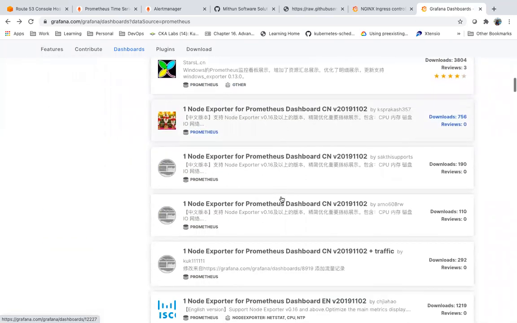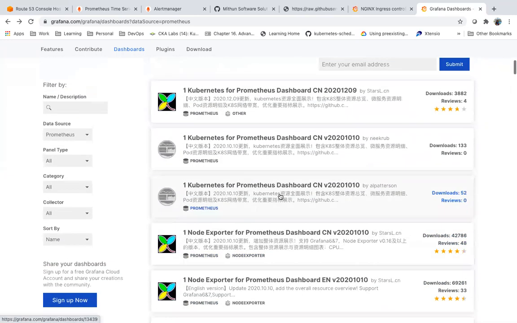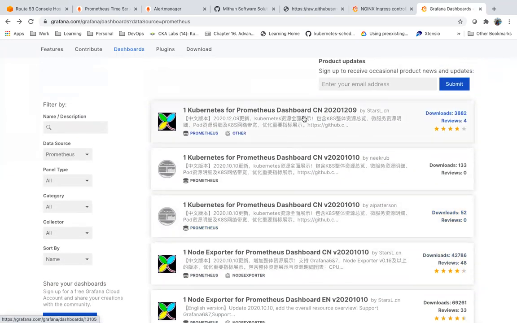Suppose you want to gather the information about Kubernetes, right? So you can use this Kubernetes exporter for Prometheus. This is basically in Chinese language.